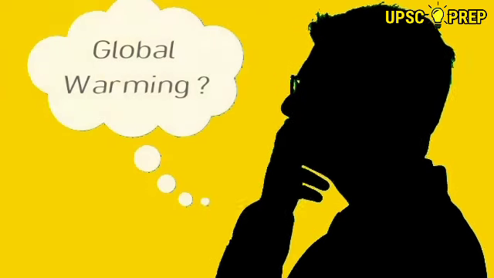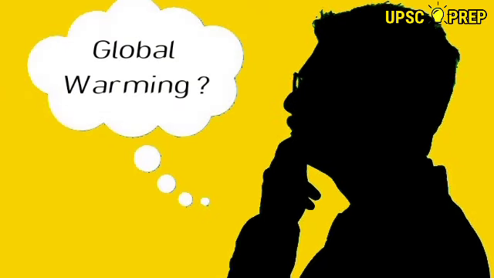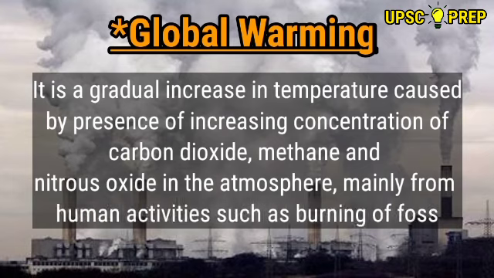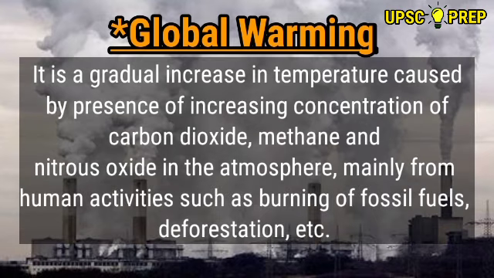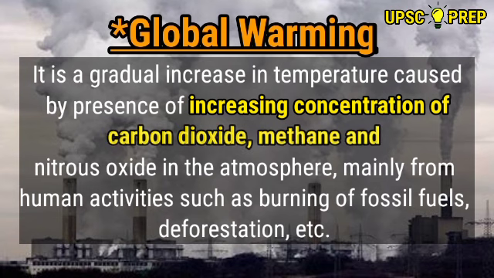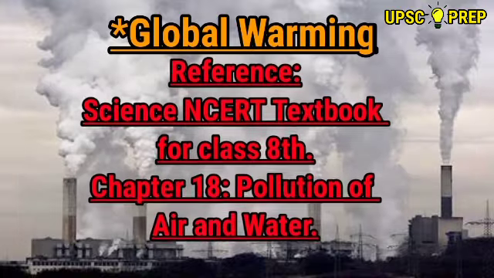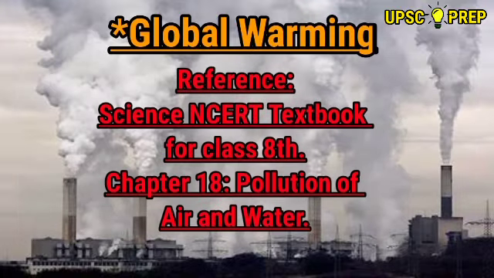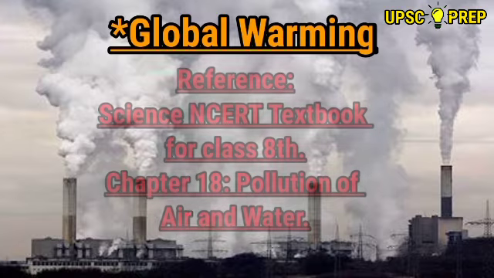Also, we must know the concept of global warming. Global warming is a gradual increase in temperature caused by the presence of increasing concentration of carbon dioxide, methane, and nitrous oxide in the atmosphere, mainly from human activities such as burning of fossil fuels, deforestation, etc. You must have read about it in chapter 18 of your class 8 science textbook.